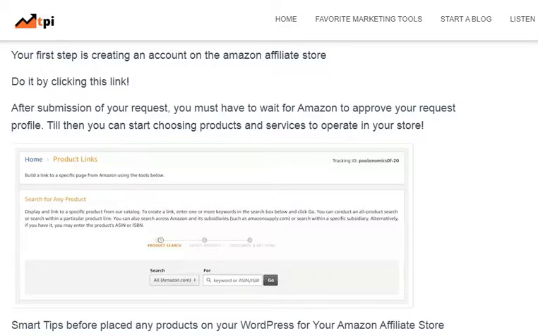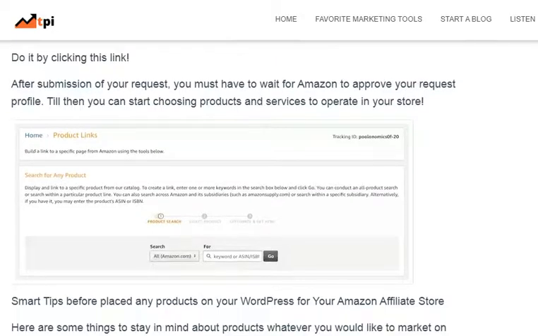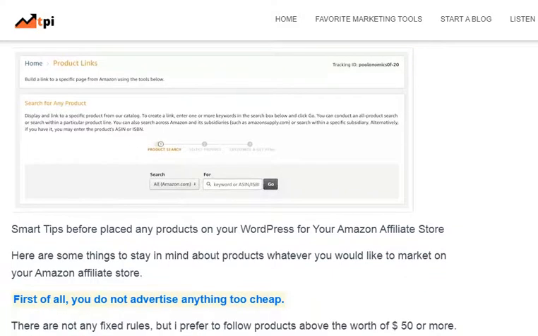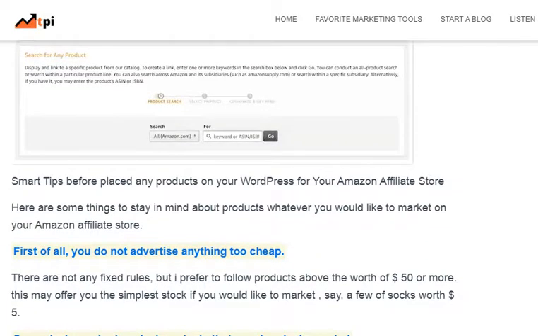Smart tips. Before placing any products on your WordPress Amazon affiliate store, here are some things to keep in mind about the products you would like to market. First of all, do not advertise anything too cheap. There are no fixed rules, but I prefer to follow products worth $50 or more. This may offer you the best return compared to promoting, say, items worth $5.